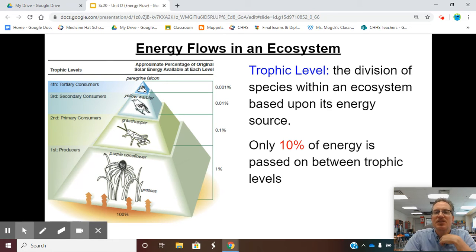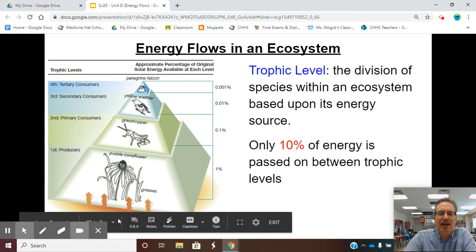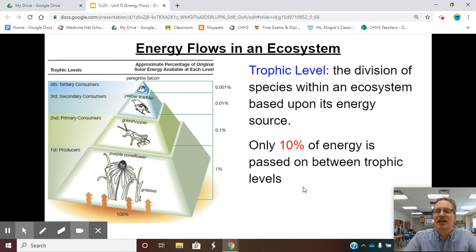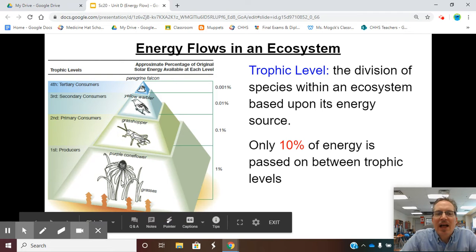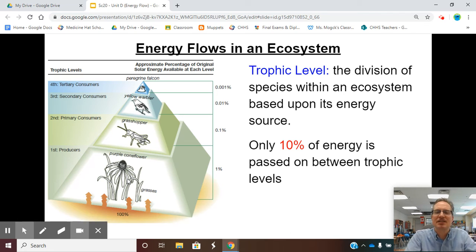Trophic levels are divisions of species within the ecosystem based on their energy sources. So if we take a look at the bottom here, we will see that this is where 100% of our energy is. That energy, remember, comes from the sun. So if the sun puts out 100% of our energy, notice the flowers, the grasses, the bushes, the trees, it only gets 1% of the energy, because not all the energy makes it there, right? Some bounces off our stratosphere, others of it gets used for other purposes.